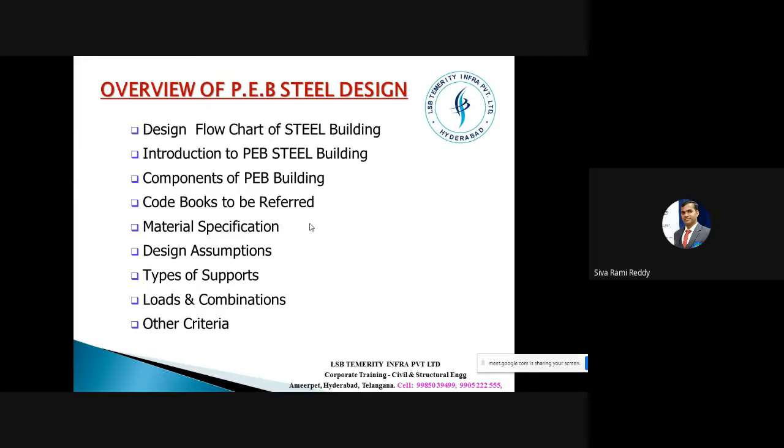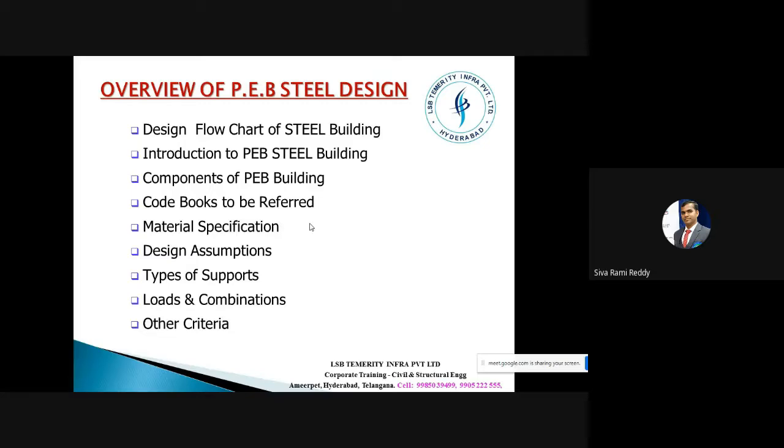There might be a gap between academics and the real-time scenario, but still, it doesn't mean that it is completely changing by 180 degrees. It is not like this, but we have to thoroughly understand the assumptions, and wherever there are practical aspects or practical things that we need to consider, there we change our assumptions and we finally ensure the structure is completely safe and stable.